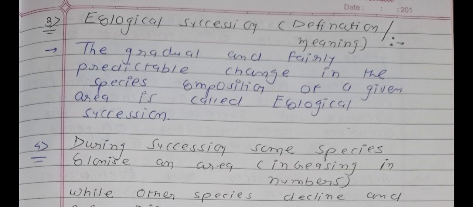Again we are going to revise this definition. What is the meaning of ecological succession? It is one type of gradual and predictable change found in the species composition of a given particular area, meaning an ecosystem, and it is known as ecological succession. So point number 3 is about the definition of ecological succession.